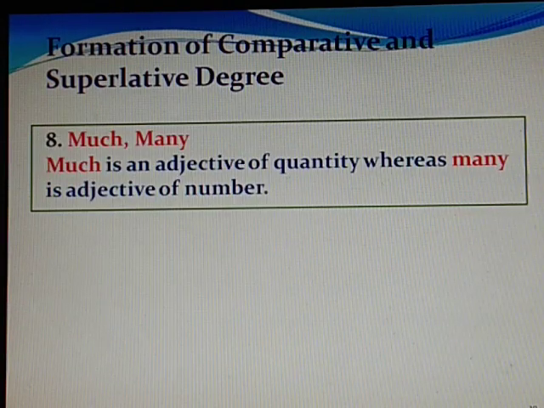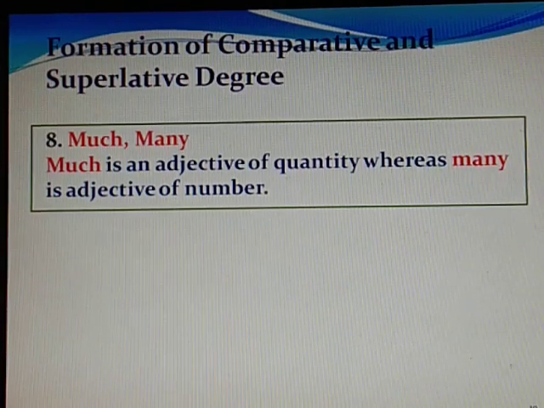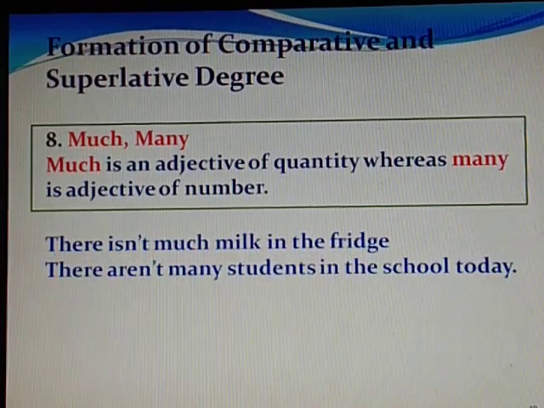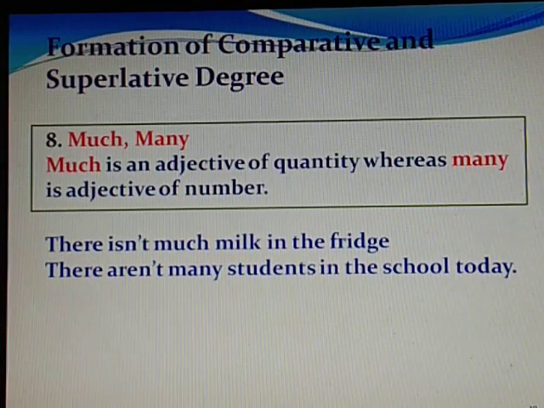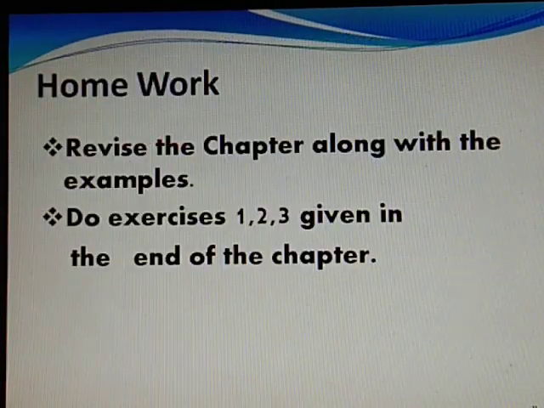Much or many. Much is an adjective of quantity, whereas many is an adjective of number. There isn't much milk in the fridge. There aren't many students in the school today. So much is used for uncountable nouns and many for countable nouns.